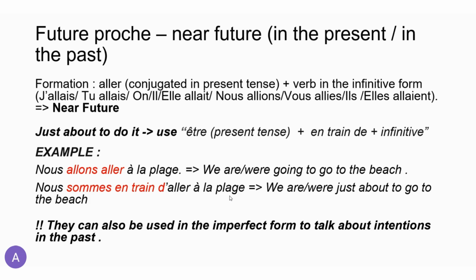You can also express it in the past, obviously, as an intention in the past by using the imperfect form of the verb être in this scenario. Nous étions en train d'aller à la plage. We were just about to go to the beach. Again, if you have any questions about this, you can always ask.